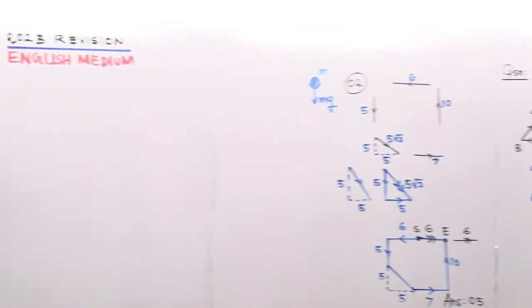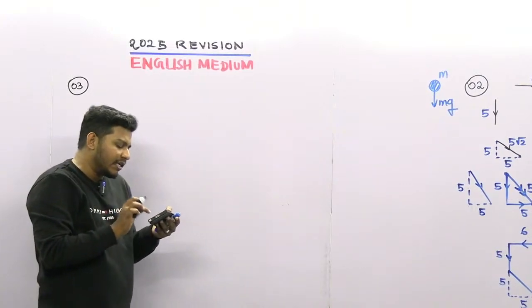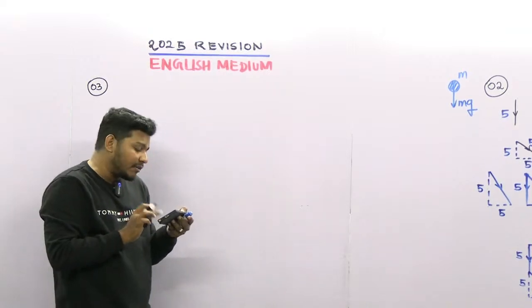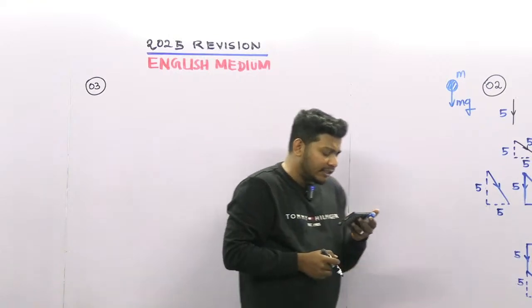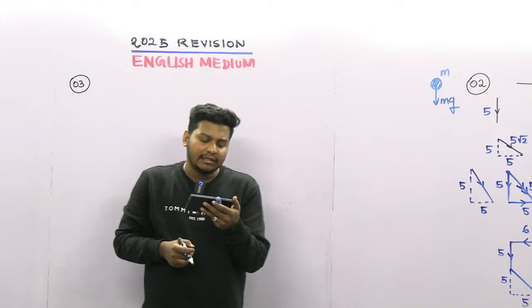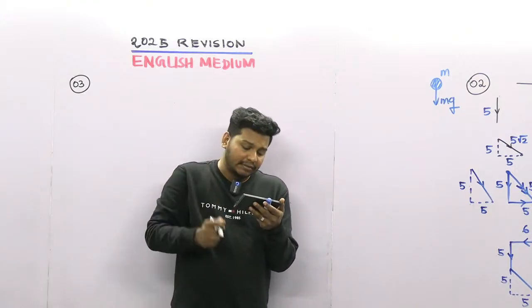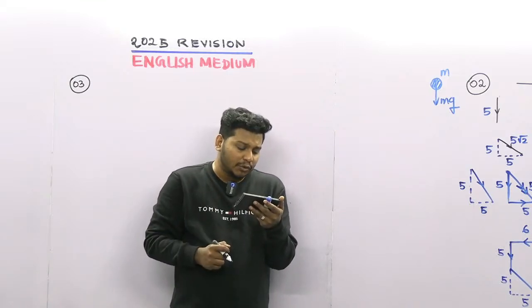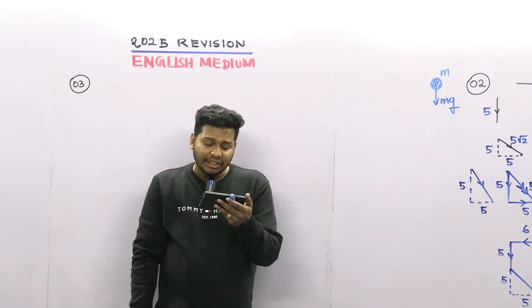Look at the third question. So the third question here is all about the change in momentum. Let's read the question. A ball coming towards a bat along the ground is turned by an angle of 120 degrees, only changing its direction. The change in its linear momentum due to this, with its magnitude and the direction, is?